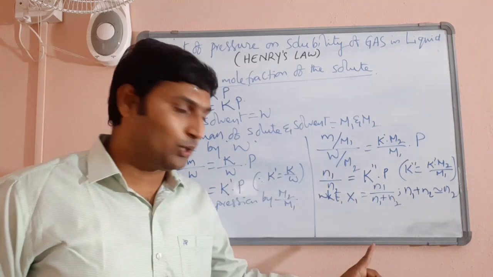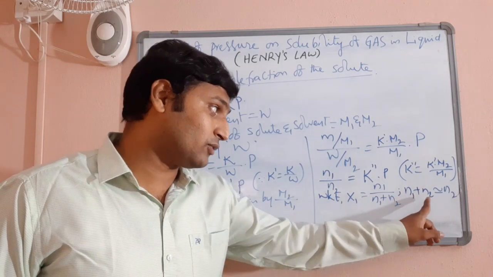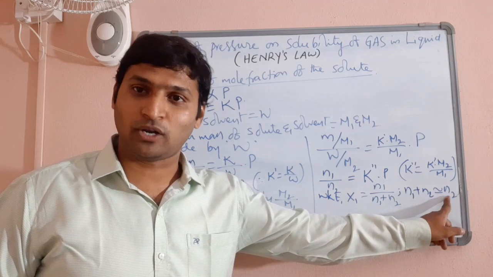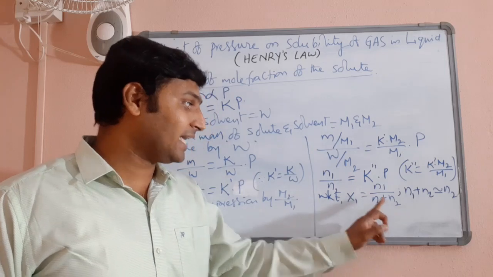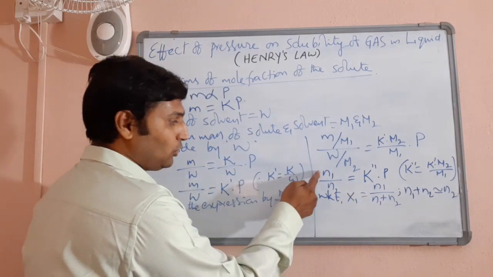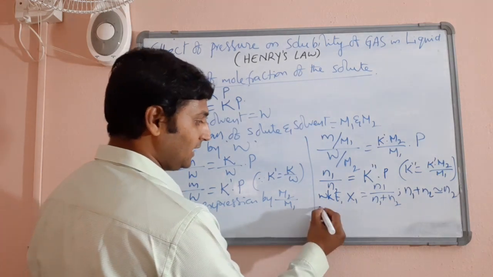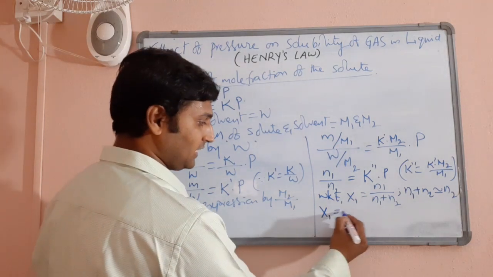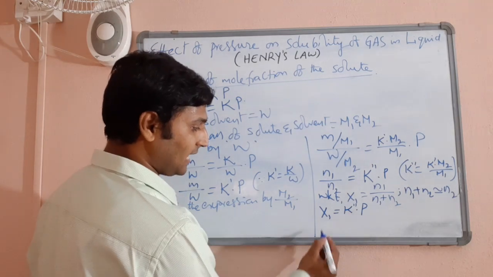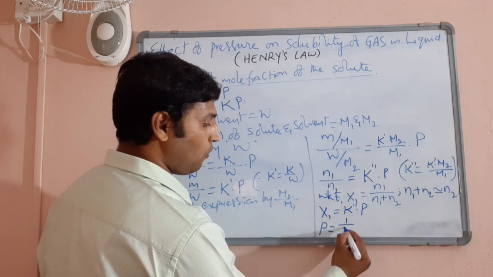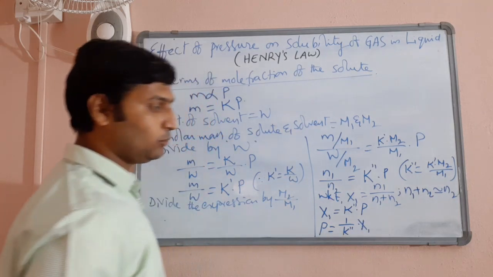Likewise, in dilute solutions, the number of moles of solvent will be very large. That's why the sum of number of moles of solute and solvent will be almost equal to the number of moles of solvent. So in place of n1 plus n2, I can just take n2. That means the ratio n1 by n2 can be considered as the mole fraction of solute. Therefore, I can write X1, that is mole fraction of solute, is equal to K double dash into P. Or I can say P is equal to 1 by K double dash into mole fraction.